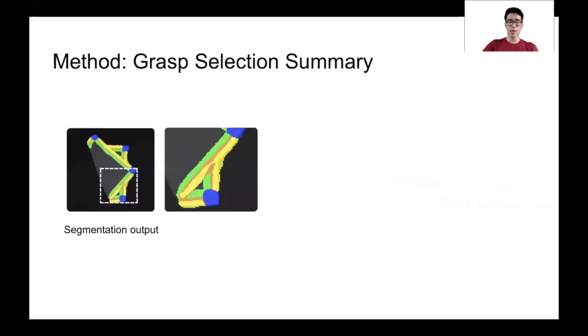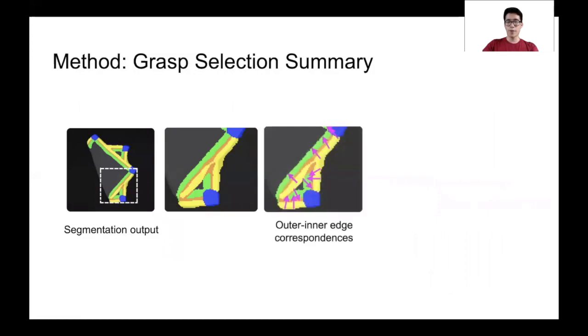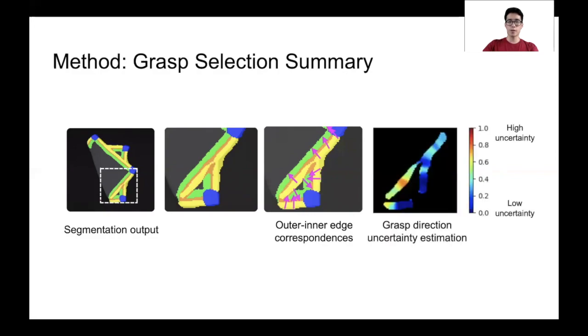To summarize our grasp selection method, for every outer edge pixel, we find the vector to the nearest inner edge pixel. This vector represents a guess of the cloth edge direction at that outer edge pixel. We compute the uncertainty associated with each vector by comparing it with its neighbors. Then we choose the grasp point and associated direction with the lowest directional uncertainty.